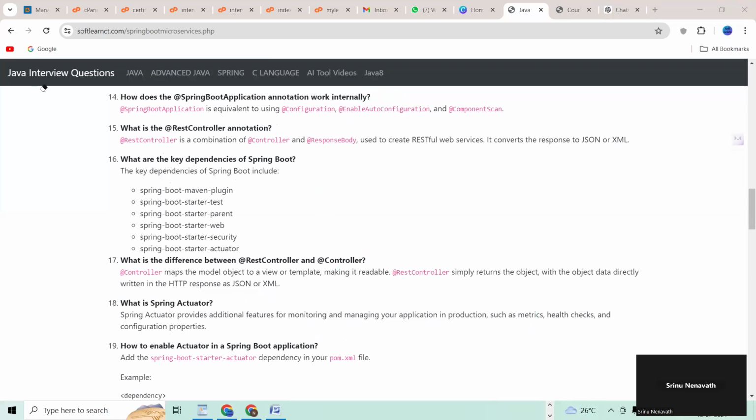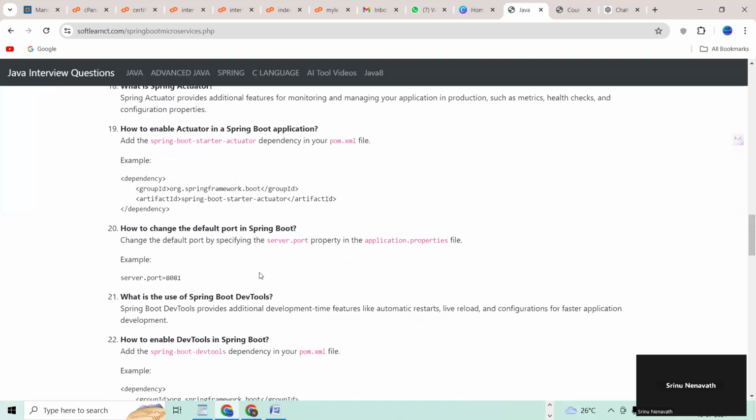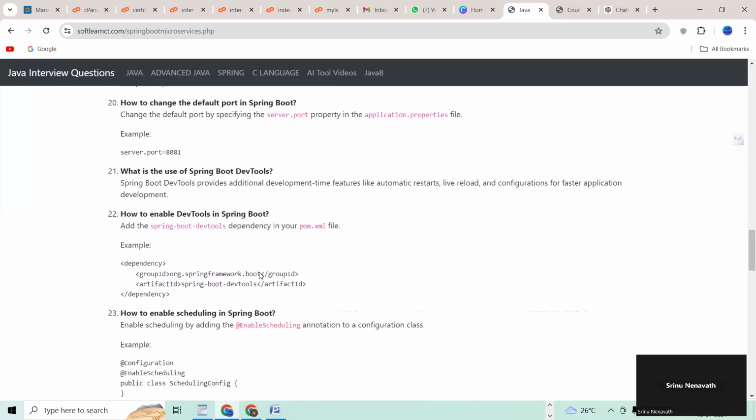19th next. 20th question. How to change the default port in the Spring Boot? Port number, how we can change? Next question, 21st question. What is the use of Spring Boot DevTools? 22 question. How to enable DevTools in Spring Boot?